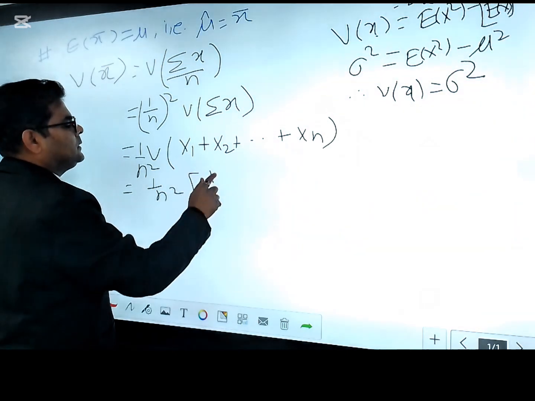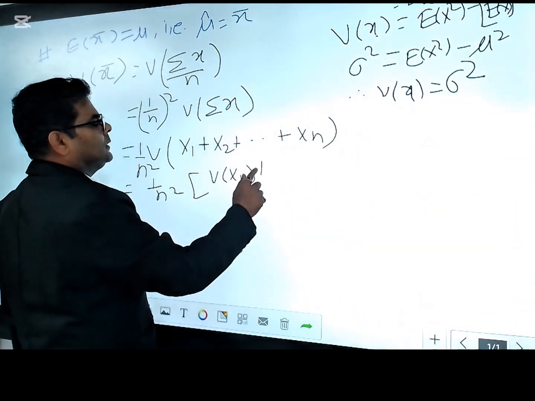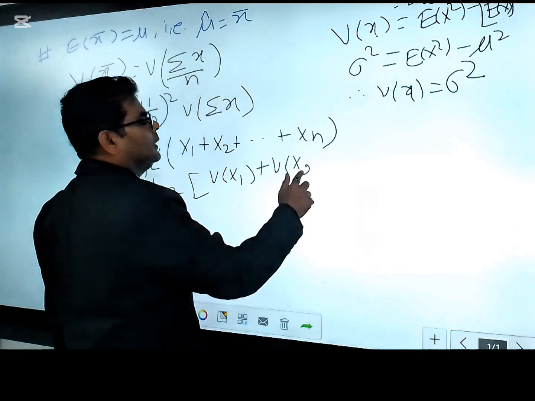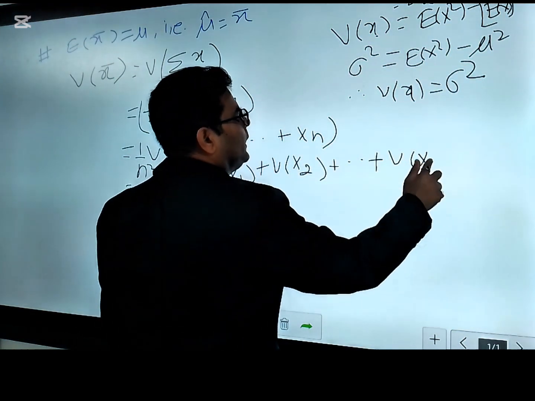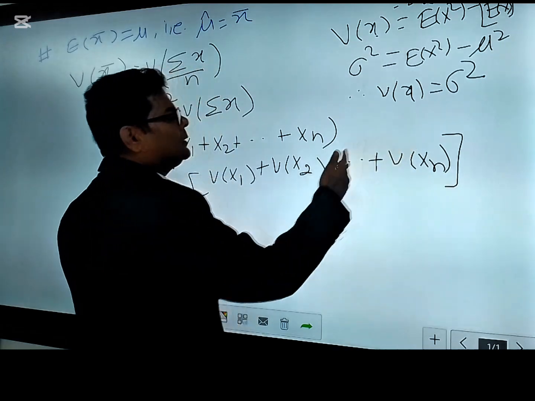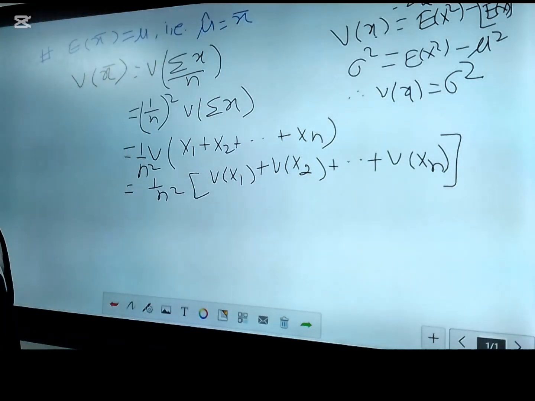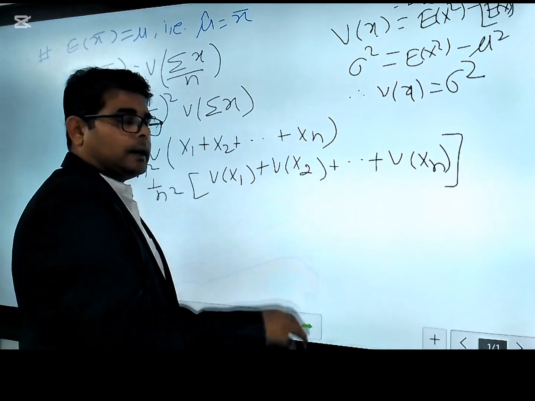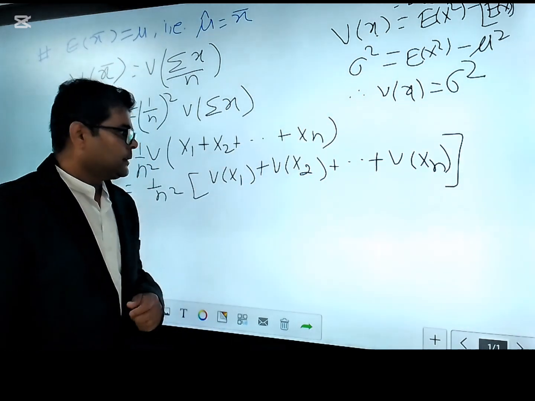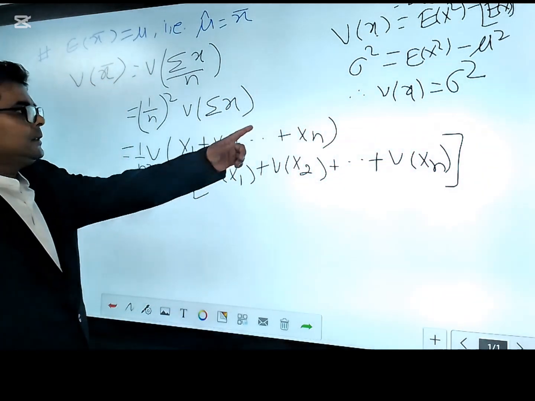Now again you have Vx1 plus Vx2 plus so on plus Vxn, and because these V's are based on the probability, each of them is focused towards representing the population, and you know that Vx is sigma square.